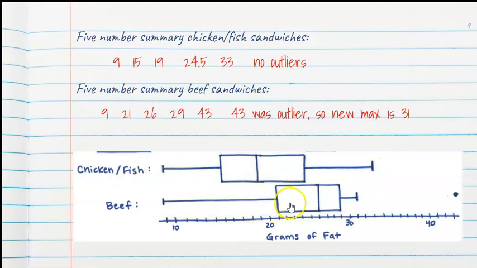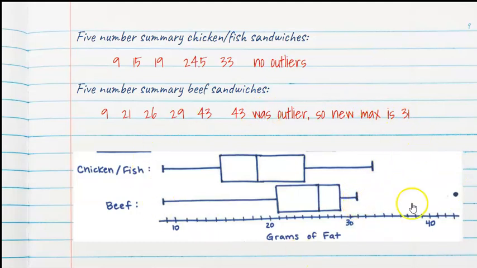Now for the beef, it looks a little different, but we start the same. The box goes from Q1 to Q3, so 21 to 29 is my box. The median is at 26. Now the whisker on the low end, there were no low outliers, so I can draw it all the way down to 9 grams of fat. But there was a high outlier, so I need to put a dot out here where the outlier is. Then I look at my data, what's the next highest? The new maximum was 31, so I draw the whisker to that.